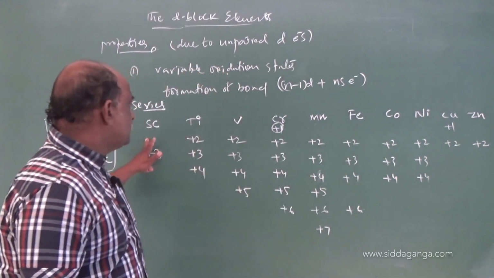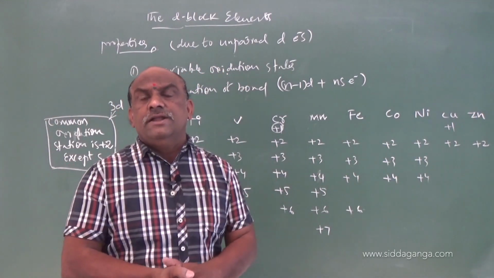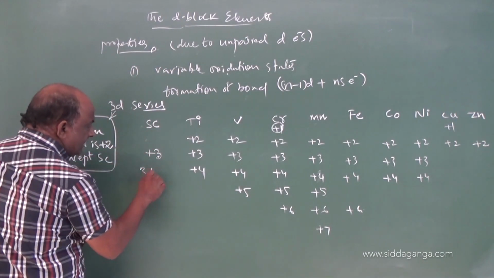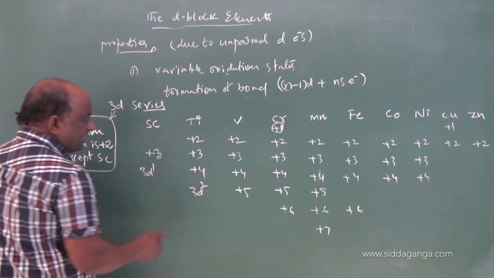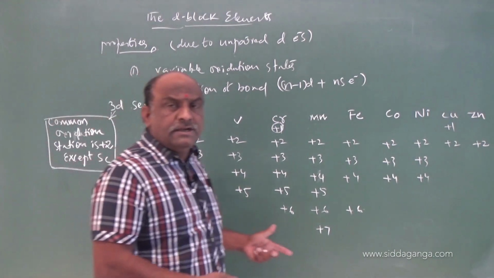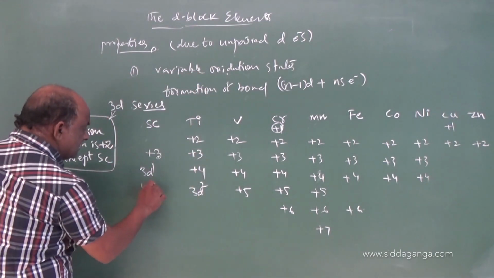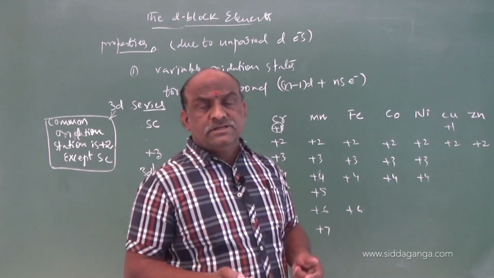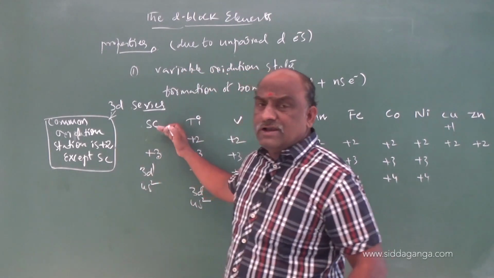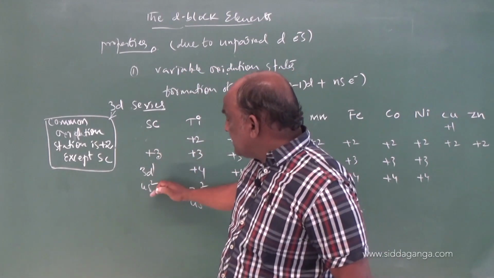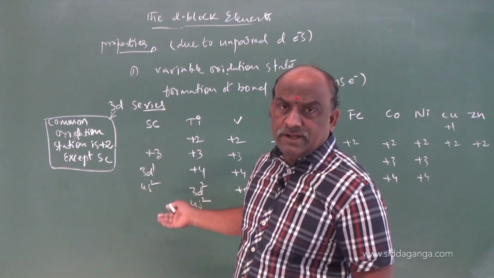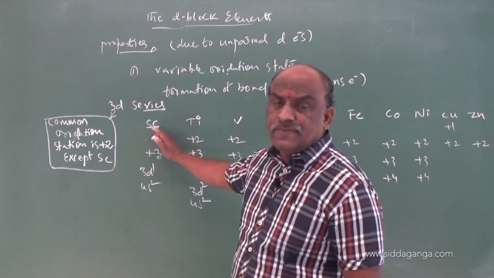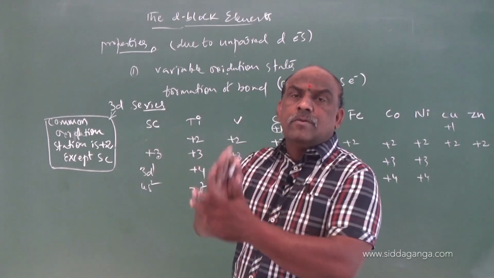Why the left of the series? Only a few electrons are present in the d orbitals. Scandium already has 3d1 configuration, titanium 3d2 configuration. Along with 3d1 we should consider 4s2, so here 3 electrons are present, here 4 electrons are present. Only a small number of electrons are present, and of these, some participate in bonding. Due to this, these left portion elements exhibit minimum oxidation states.